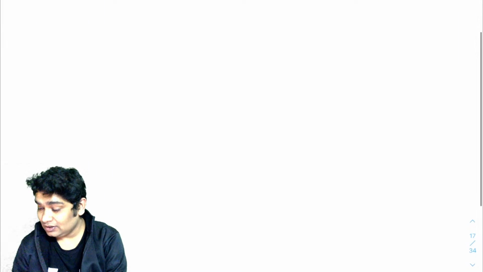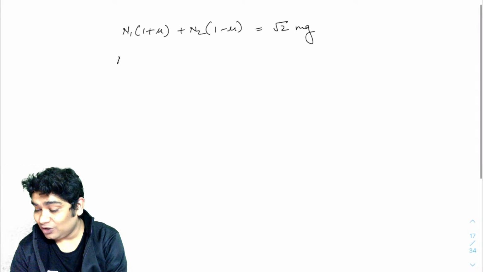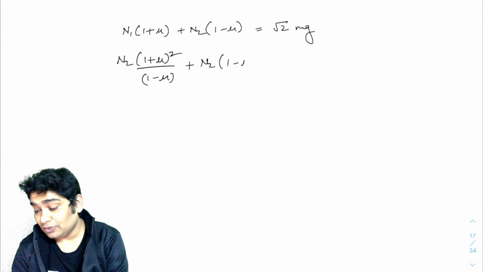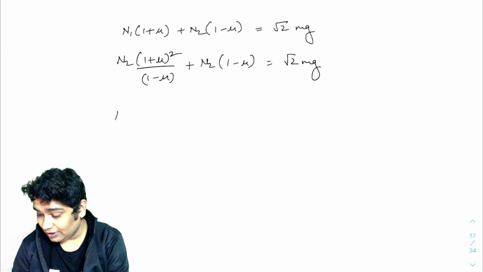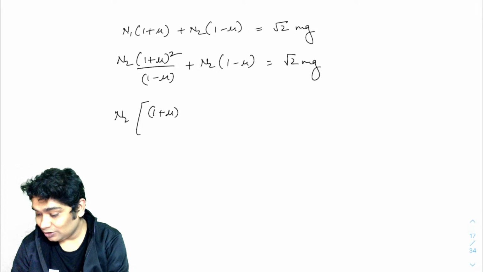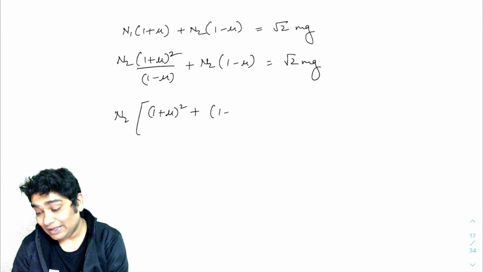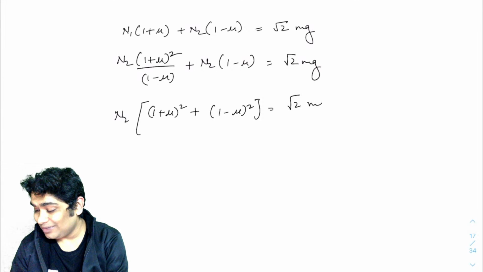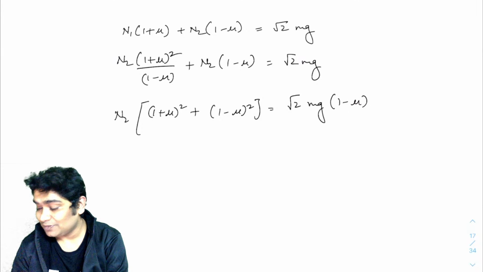Okay. So next, I will substitute n1 as n2 times (1 plus mu) over (1 minus mu), plus n2(1 minus mu) is root 2 mg. Okay, let's take n2 common. If I take n2 common, then I have (1 plus mu) whole square plus (1 minus mu) whole square again, which would be equal to root 2 mg(1 minus mu).